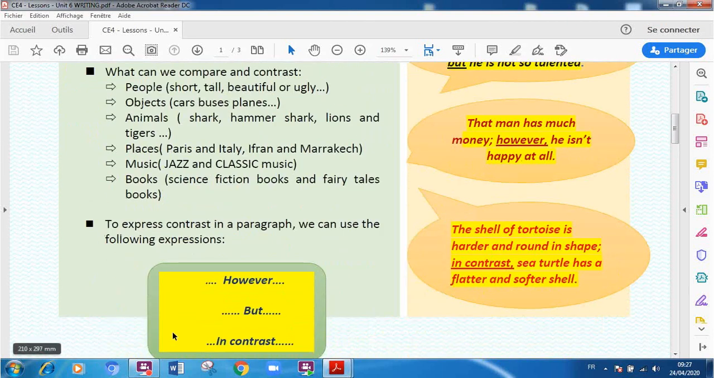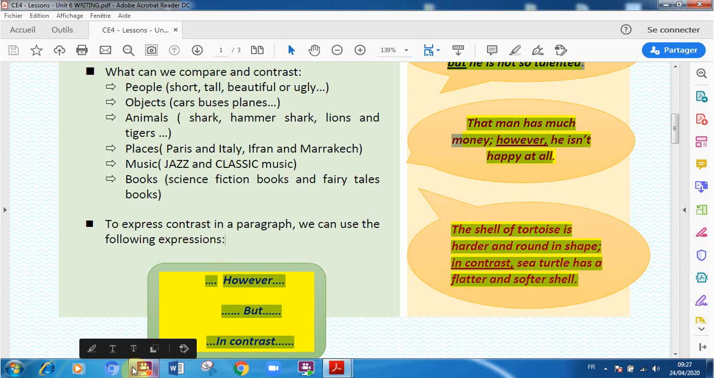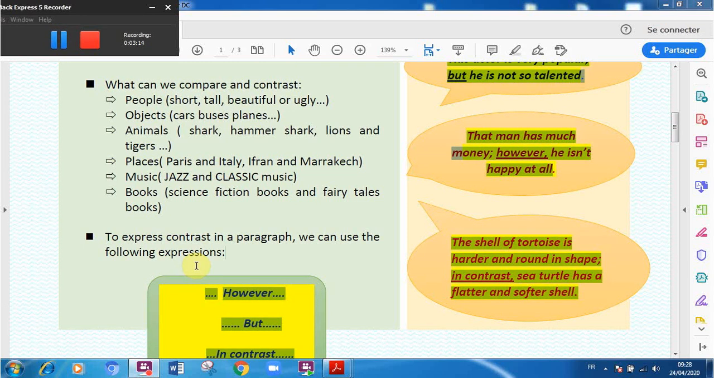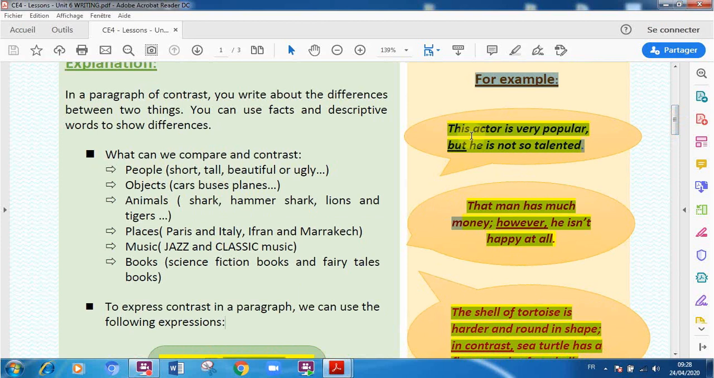To express contrast in a paragraph, we can use the following expressions. We can use however, but, in contrast. So let's repeat: however, but, in contrast. And we have many other words that we can use, okay? For example, this actor is very popular, but he is not so talented. Here I'm using but to show the differences that this person has.